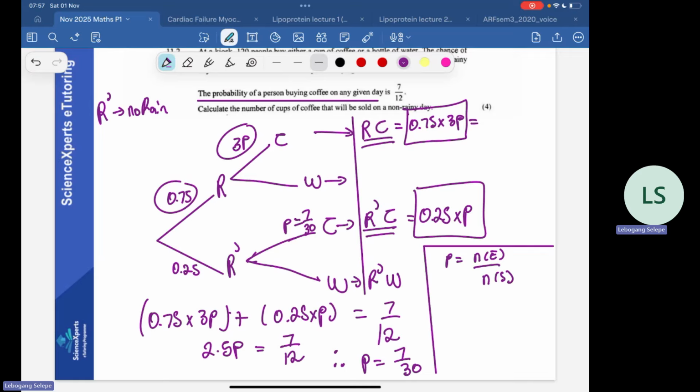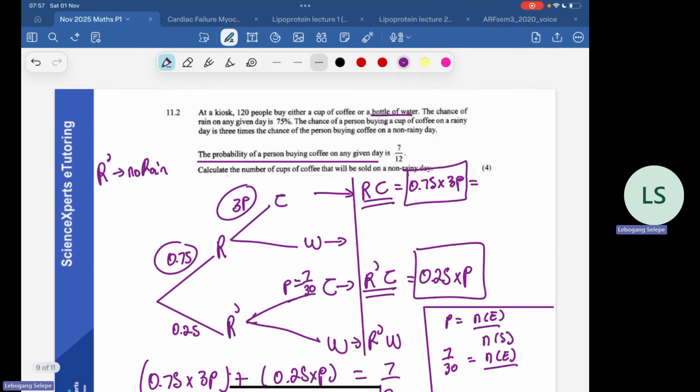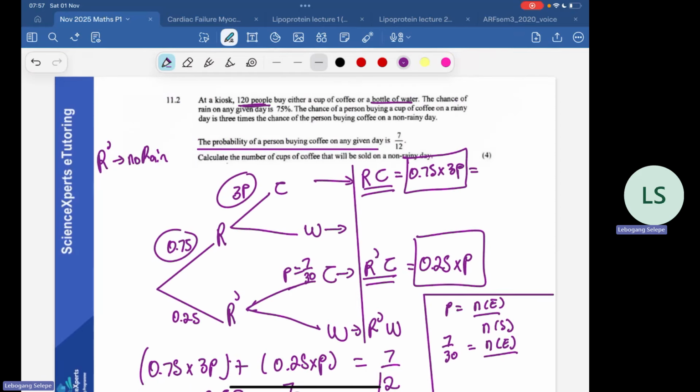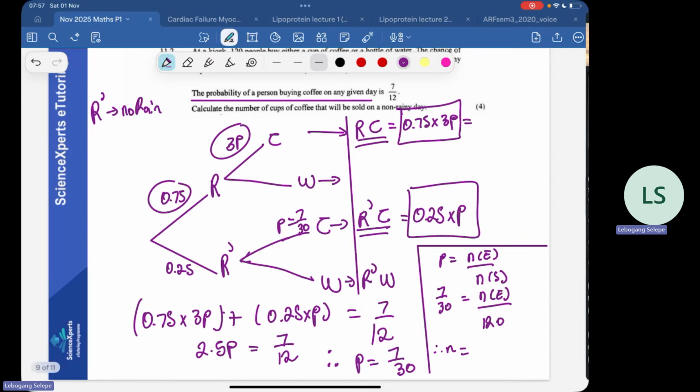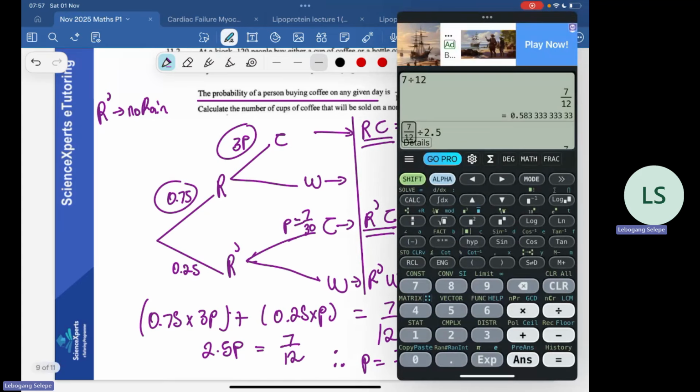So the probability is 7 over 30. The number in event is what we are looking for, over the number in sample space. In this case they give us the total number of people as 120, right? Over 120. So therefore, the number of people who will buy coffee on a day that is not raining would be 120 multiplied by 7 over 30.